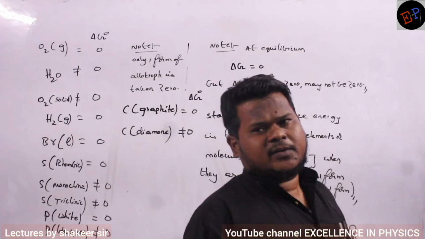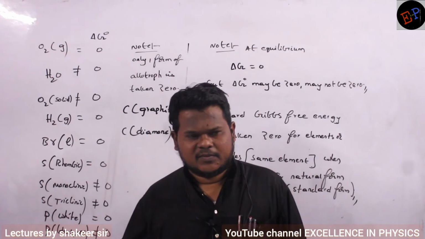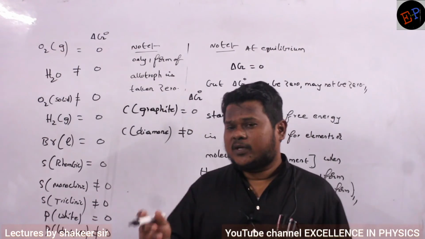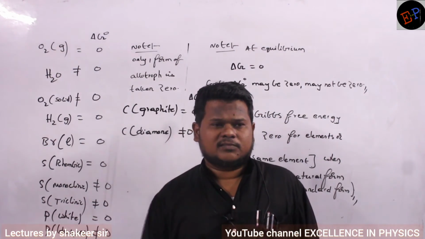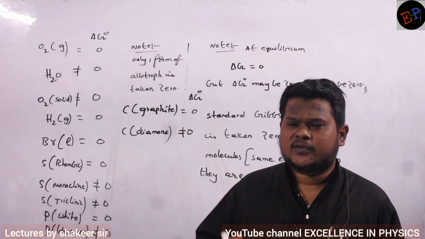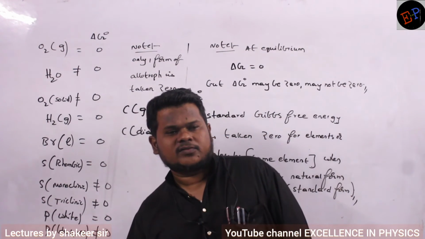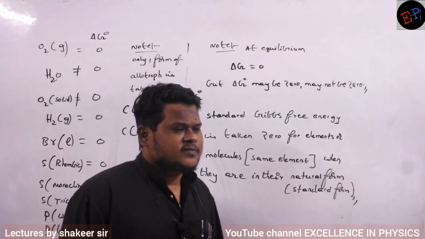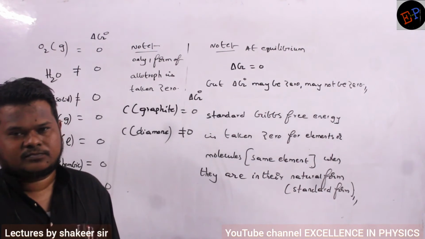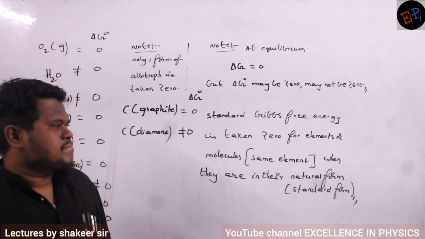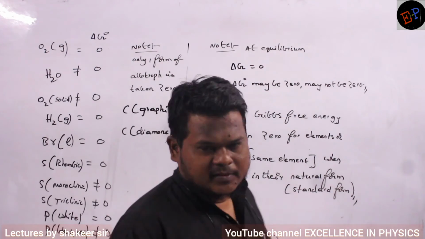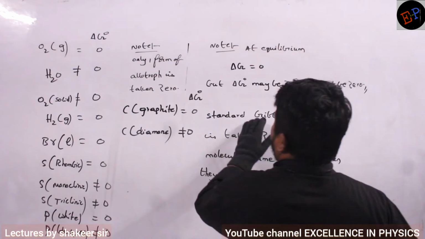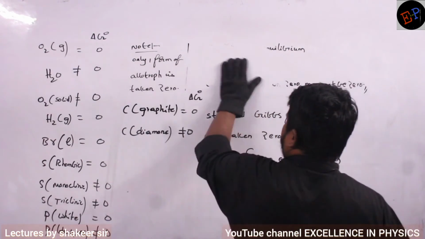So, for the same element, many allotropes are possible. But only for one allotrope we take it as the measurement. For that one only we take standard Gibbs free energy 0. For the other allotropes, remember this in the case of calculation of Gibbs free energy. Is it clear? Let us write one example. Completed up to here?